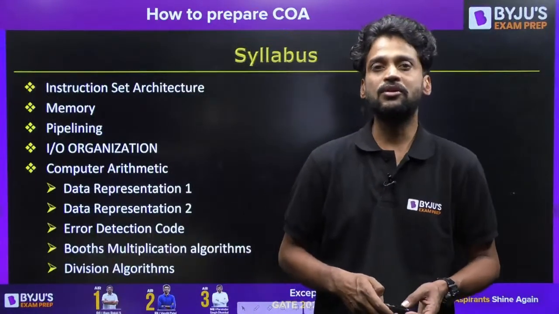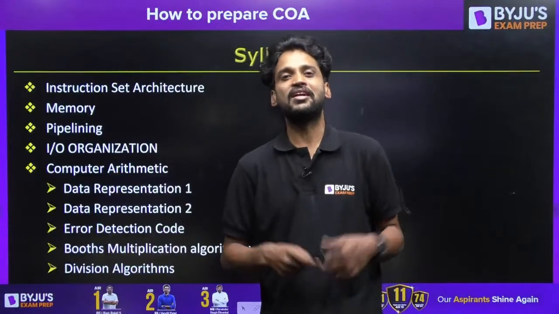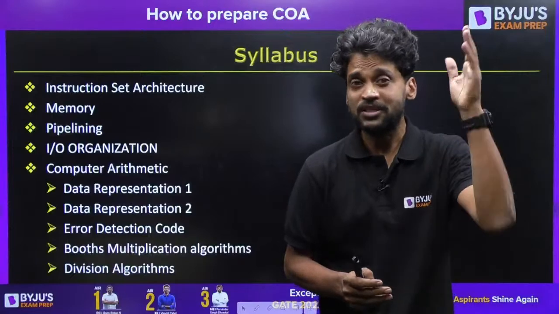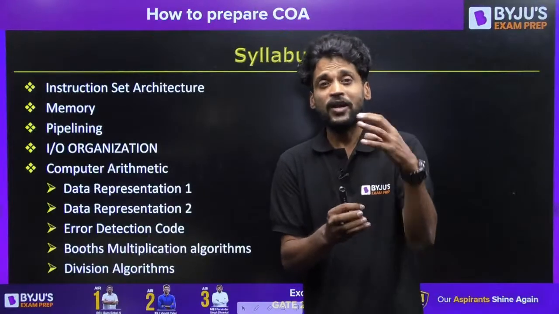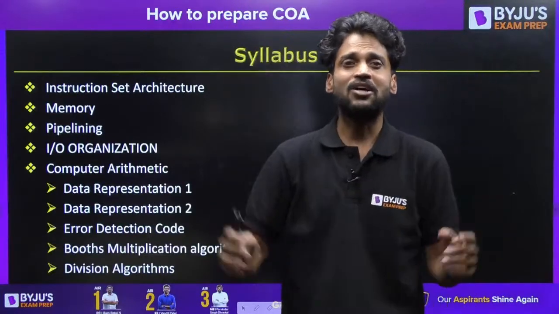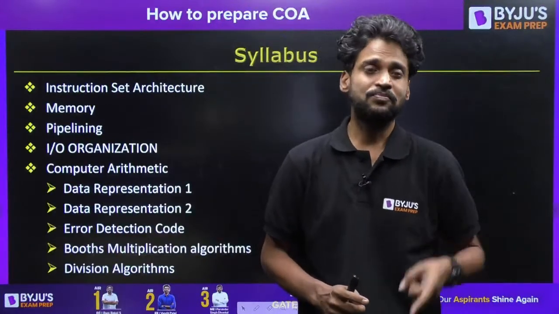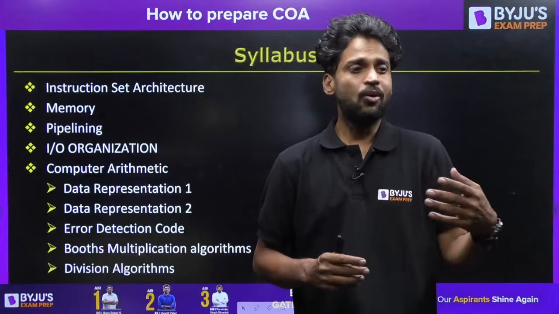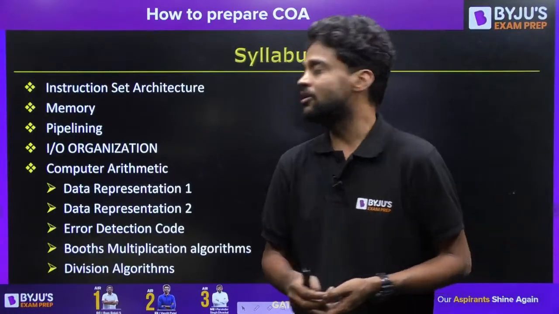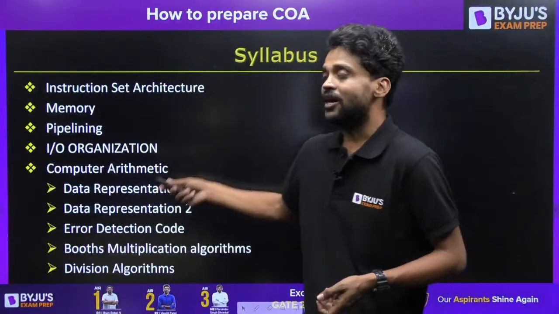Here, we're just going to discuss the various data types and data formats that are going to be supported by the computer system. Not only the data types and data formats, especially when it comes to computer architecture and organization, we are going to emphasize errors. What is an error and how an error is going to be detected, how an error is going to be corrected, everything we're going to discuss in computer arithmetic.